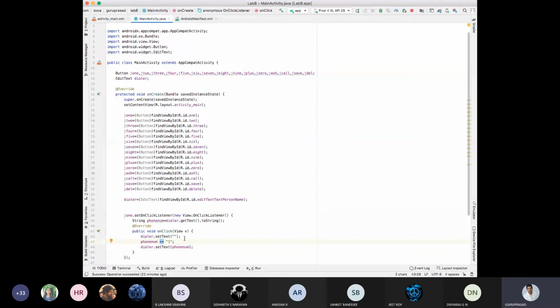Now, initially it will be null. Then it will be redirected as 1. Then I'll be setting the text as phone number as 1. My dialer edit text will be set with the text 1 because phone number plus equal to 1. Let me see. Stop this. I'll run this program, then I'll be getting an emulator.